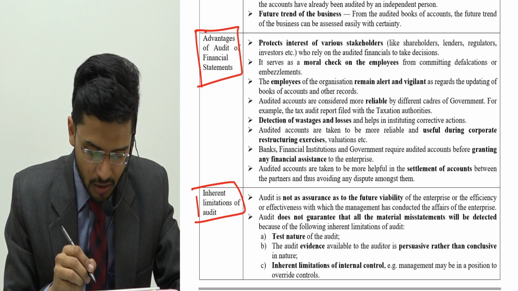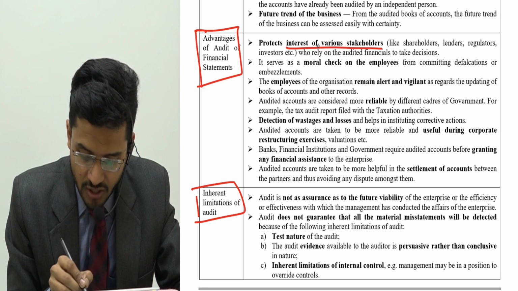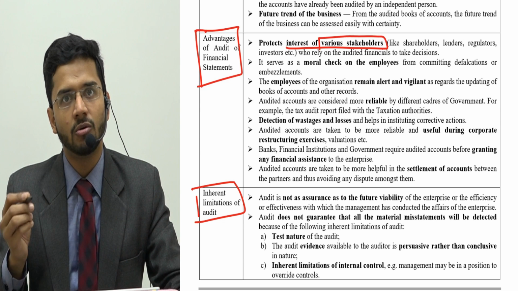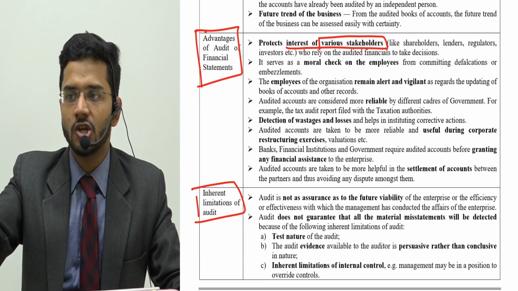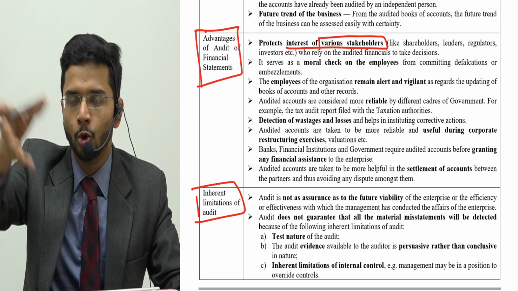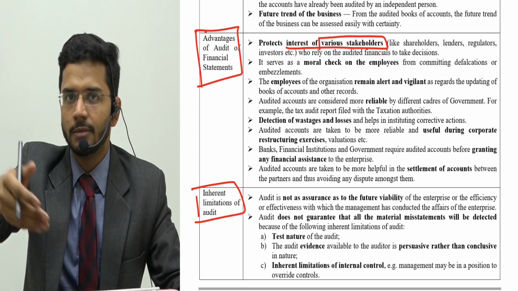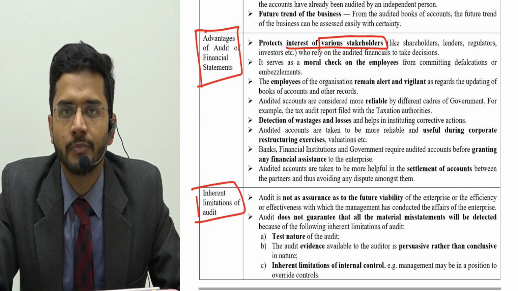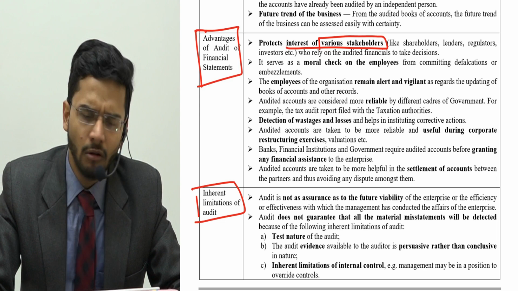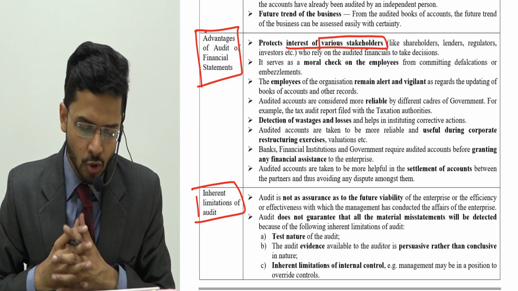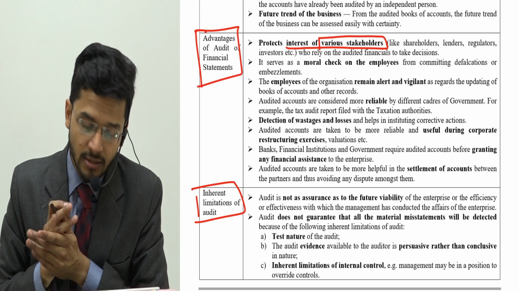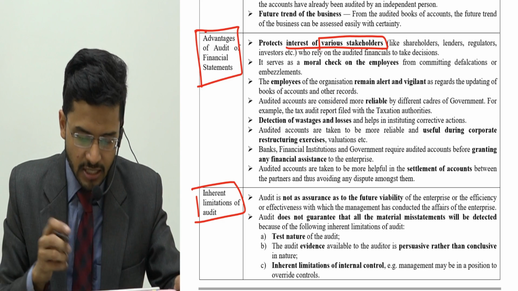So first of all, what are the advantages of audit? It protects the interest of various stakeholders. Various stakeholders who have a stake in the company, like shareholders, creditors, banks, loan providers, the income tax department, because the income tax department has to collect revenue from the company, the GST department, all those are stakeholders in the company. So to protect the interest of various stakeholders, we need audit of financial statements.